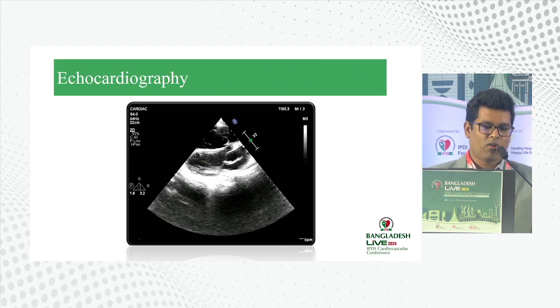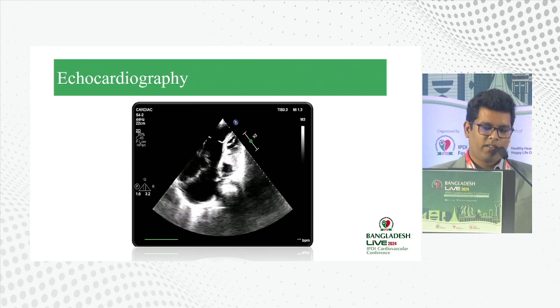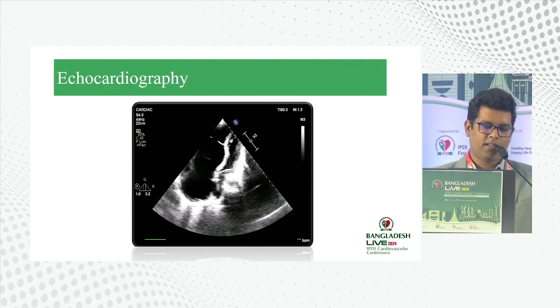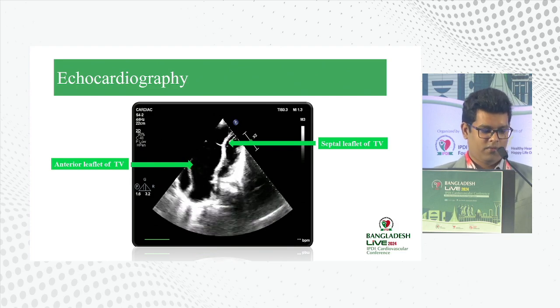Echo was done to confirm the diagnosis. The 2D echo view shows the right side of the heart is dilated, and the apical four-chamber view shows the septal leaflet is apically displaced, and the anterior leaflet is thin, slender, and sail-like in appearance, and there is huge